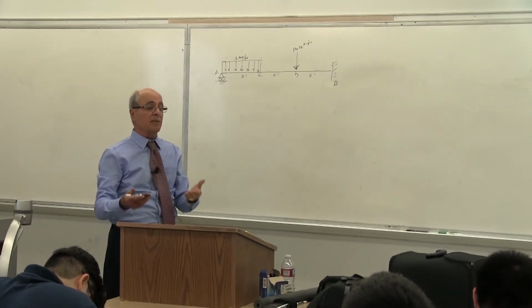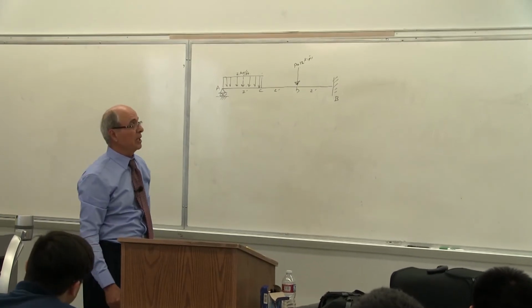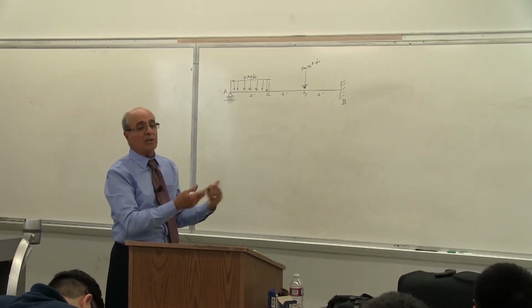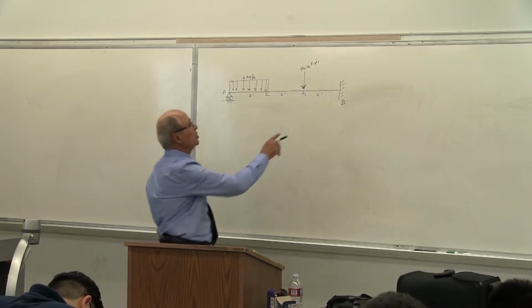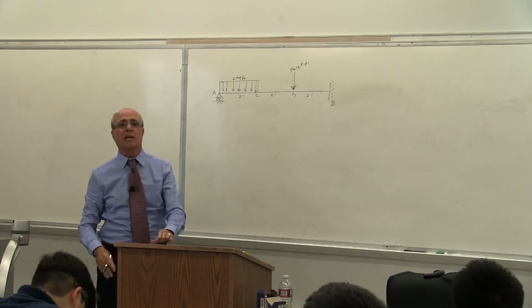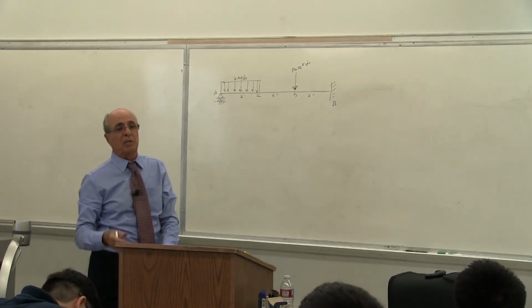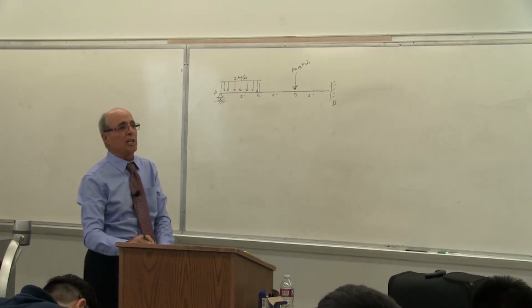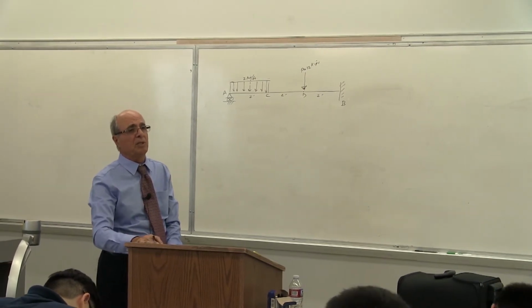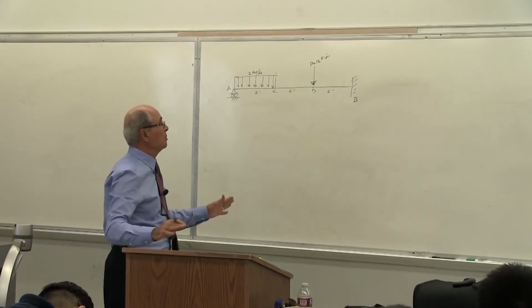At least a third of the students made that mistake, which I said you are not supposed to do, and they used statics to solve the problem. Of course, if there is no M here, you have RA and RB, and everybody can solve that. Is that correct or not? Yes, that means it's determinate, but you cannot change that process. That's a very, very bad mistake to make. Everybody understand that? This is an indeterminate problem.